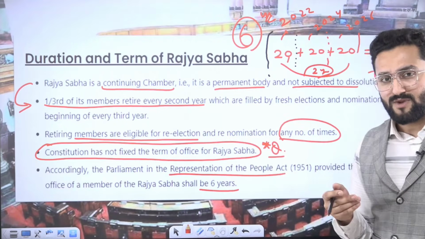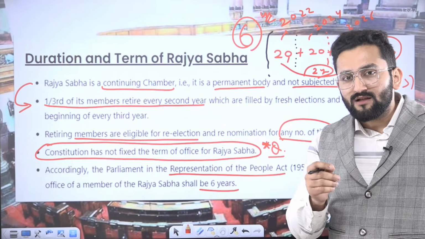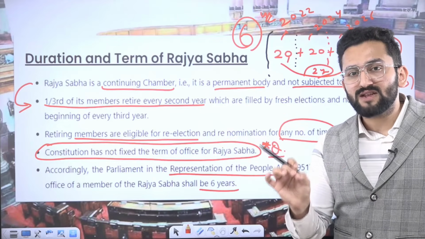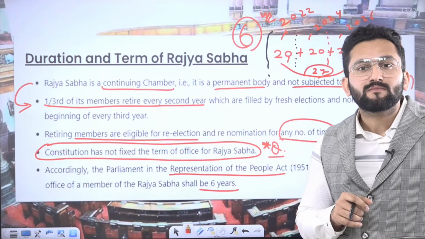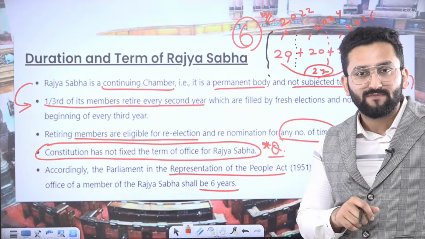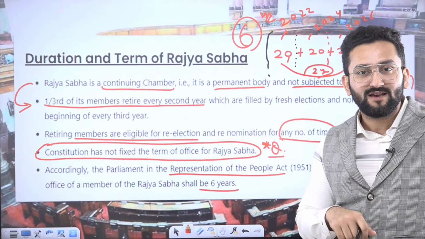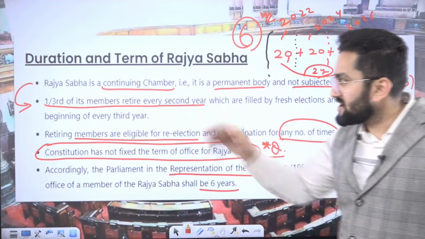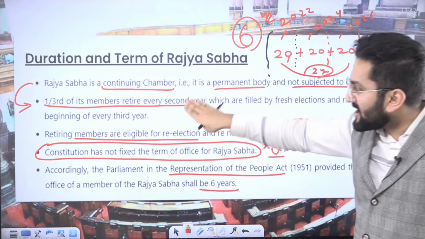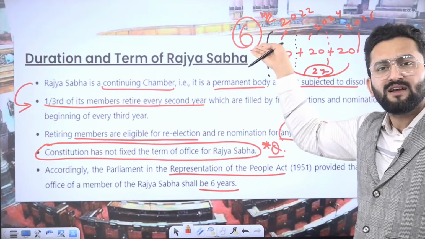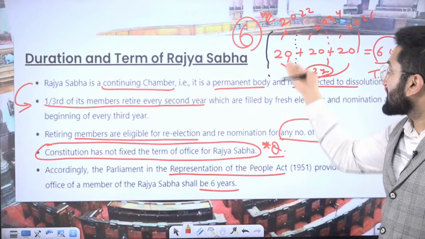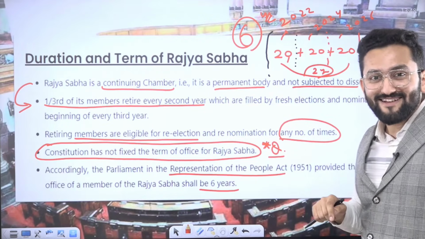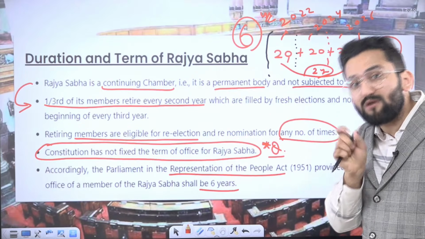Now I'm asking one more statement. The Constitution specifically mentions the Rajya Sabha members' tenure to be 6 years. Now tell me, is the statement true or false? The statement is false, because the Constitution has not mentioned this 6-year term for a Rajya Sabha member. The Constitution has mentioned an arrangement, and this arrangement itself means that a person elected in 2022 will remain till 2028, right? So UPSC will play on these words. Please remember.